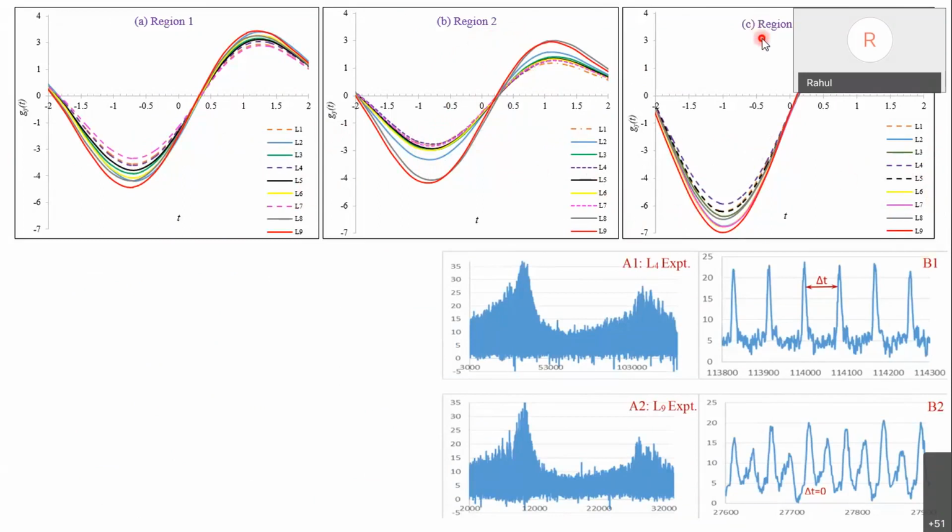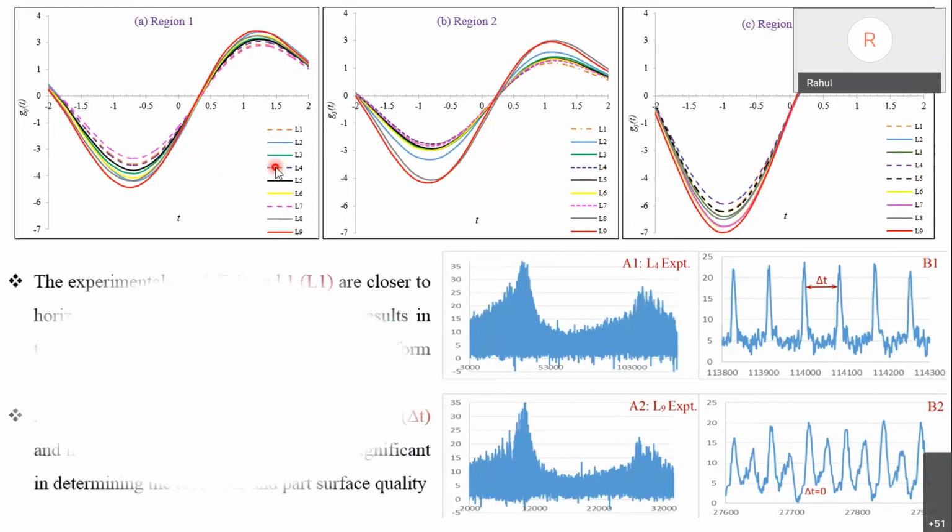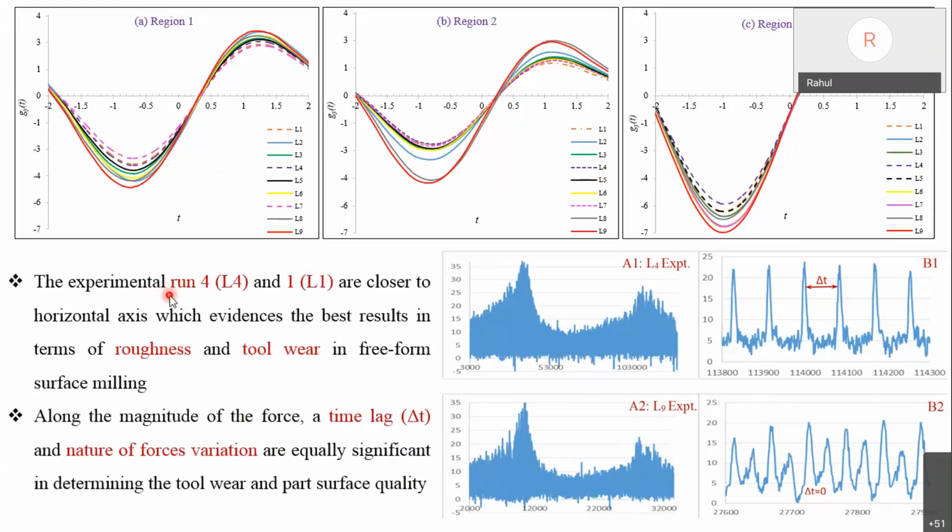So if we consider all 3 regions, L4 comes out to be the best parametric combination. Experiments 4 and 1 are both good for all 3 regions, in terms of roughness and tool wear.